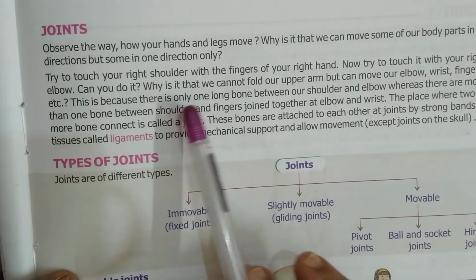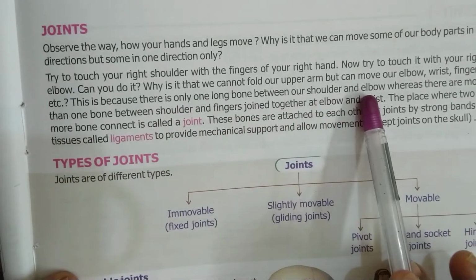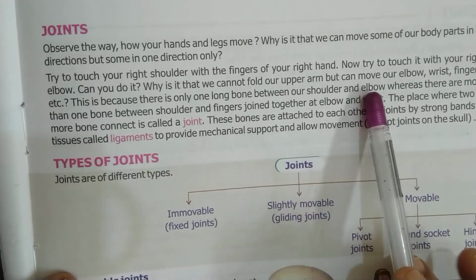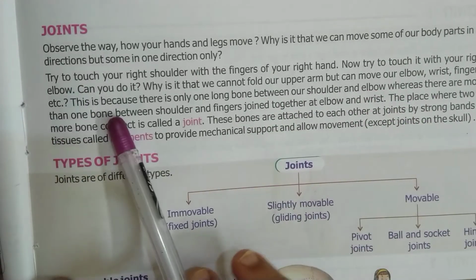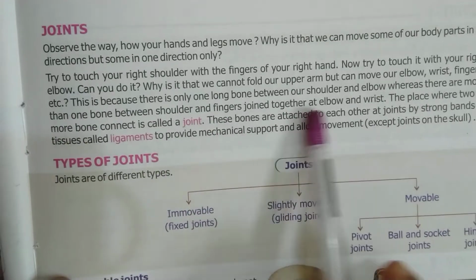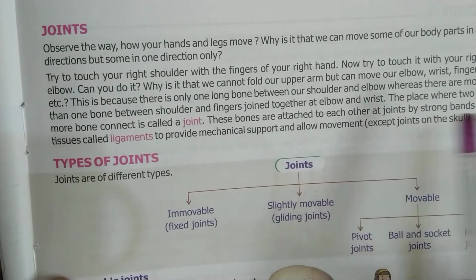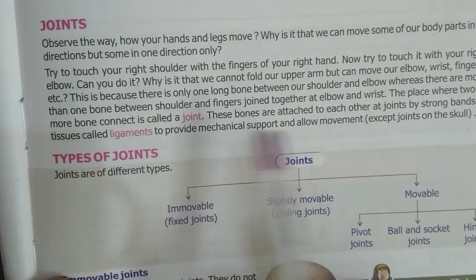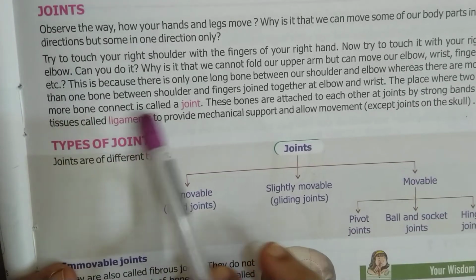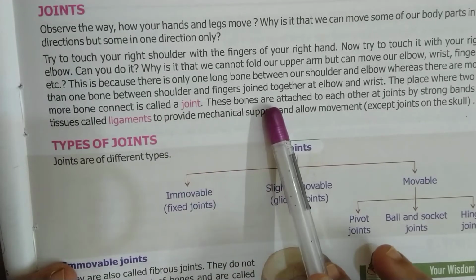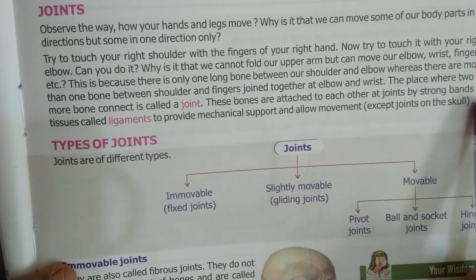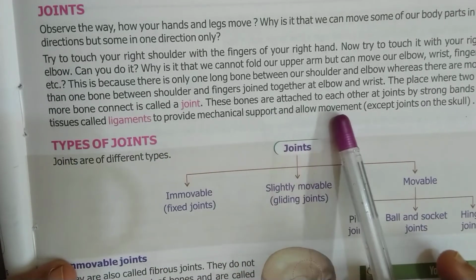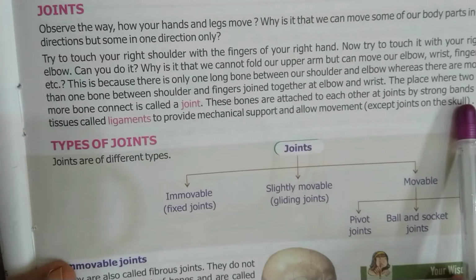This is because there is only one long bone between our shoulder and elbow, whereas there are more than one bones between shoulder and fingers, joined together at elbow and wrist. The place where two or more bones connect is called a joint. What is a joint? The place where two or more bones connect is called a joint. These bones are attached to each other at joints by strong bands of tissues called ligaments to provide mechanical support and allow movement, except joints on the skull.